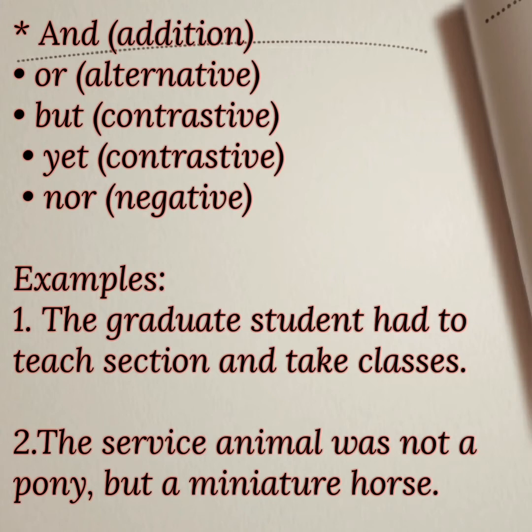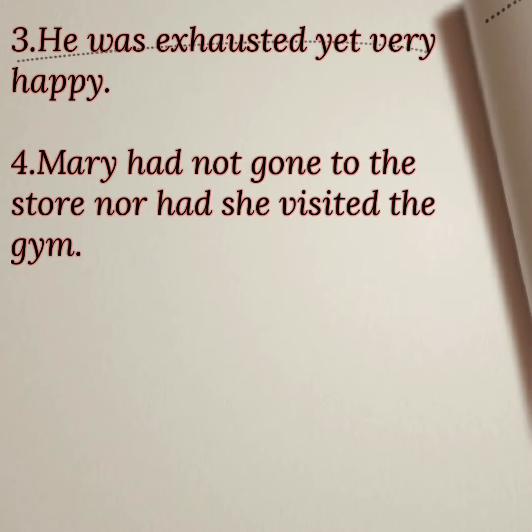Examples: The graduate student had to teach sections and take classes. Here and is the coordinating conjunction. The service animal was not a pony but a miniature horse. Here we are using but. Let's see the next example. He was exhausted yet very happy. Here yet is the coordinating conjunction. Next example: Mary had not gone to the store, nor had she visited the gym. Here nor is the coordinating conjunction.